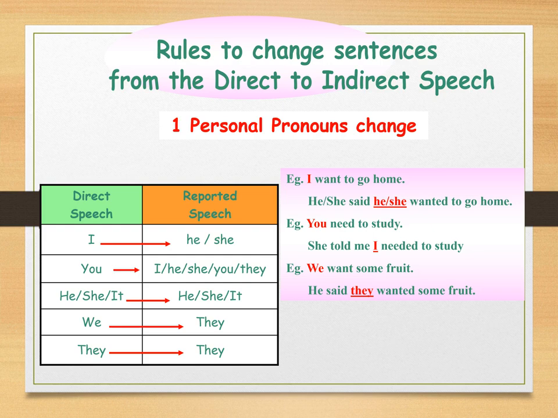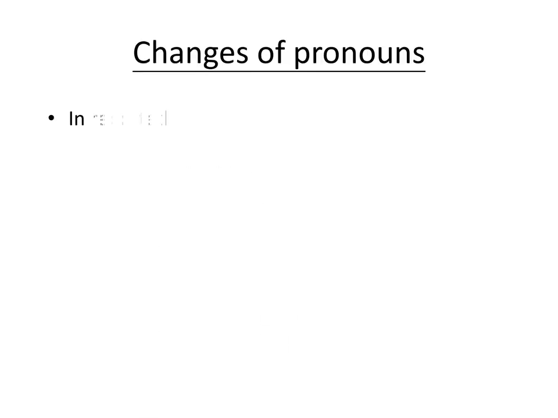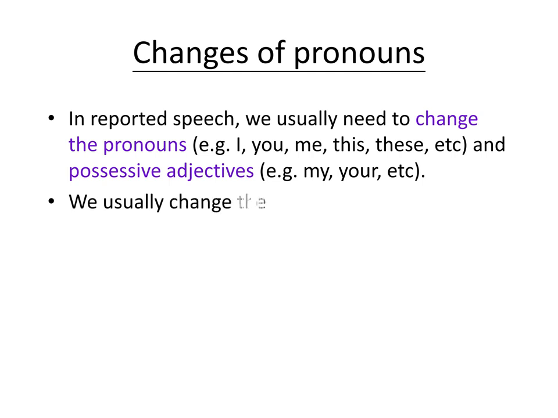For example, "I want to go home." He or she said he or she wanted to go home. "You need to study." She told me I needed to study. "We want some fruit." He said they wanted some fruit. In reported speech, we need to change the pronouns that we already mentioned.